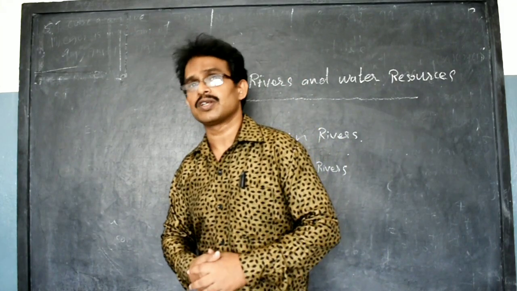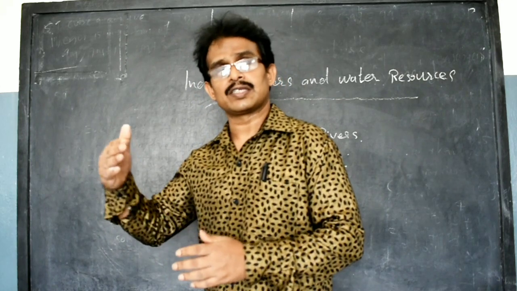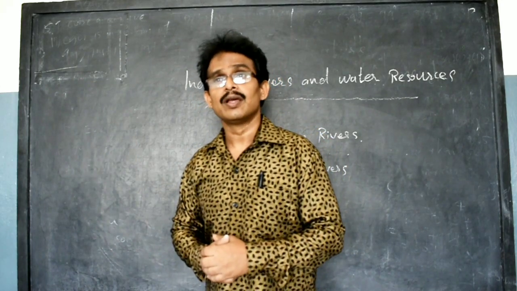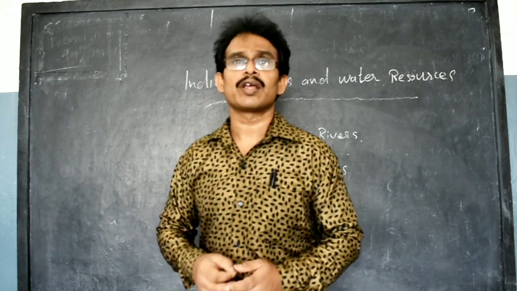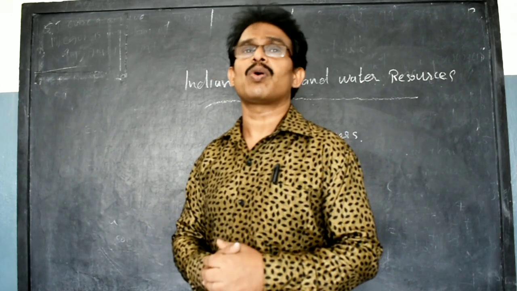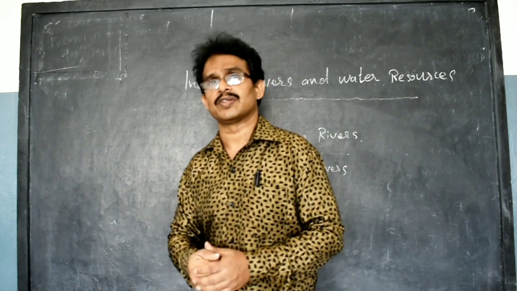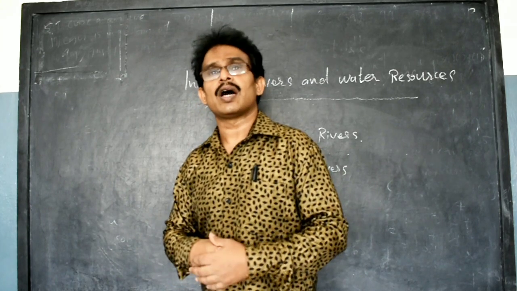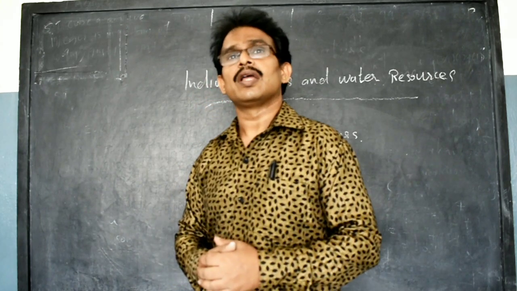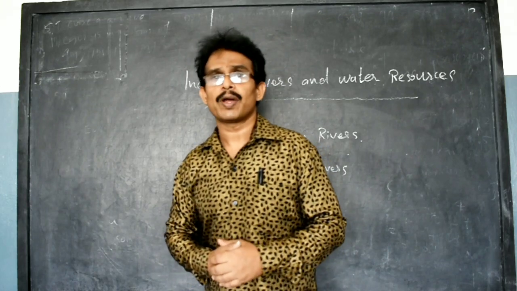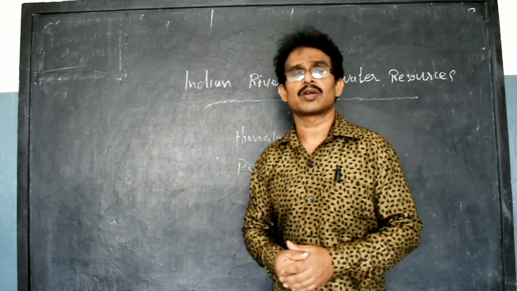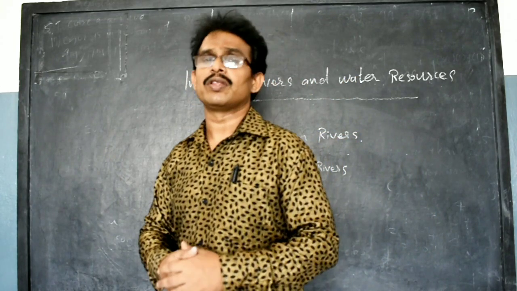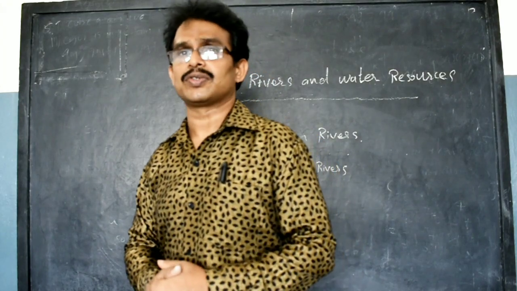Hiware is a village in Maharashtra. It is in the rain shadow region of the Sahyadri. They receive only a small amount of rainfall, 40 centimeters, 400 millimeters. Even so, when they were selected for the Adarsh Gram Yojana, they followed a number of rules and regulations for controlling the watershed program they introduced.